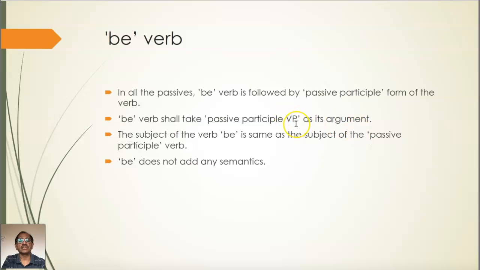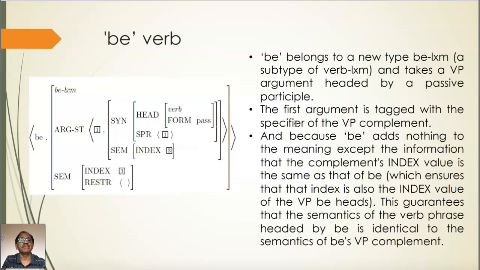We have also seen about the verb be. The be verb in passive sentences takes a VP argument, and that VP argument is of the form passive participle, right? And the semantics of be and the passive participle VP are the same, which is indicated by the index of the be verb and the VP argument.